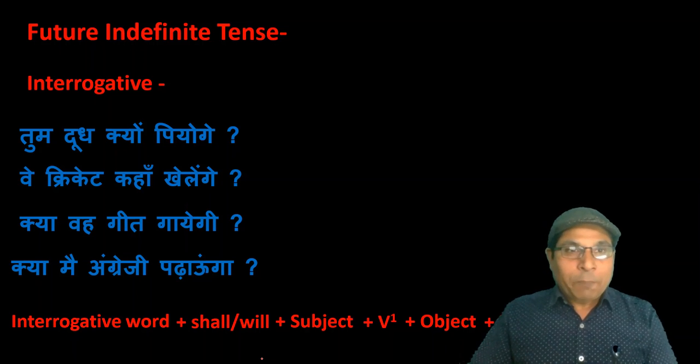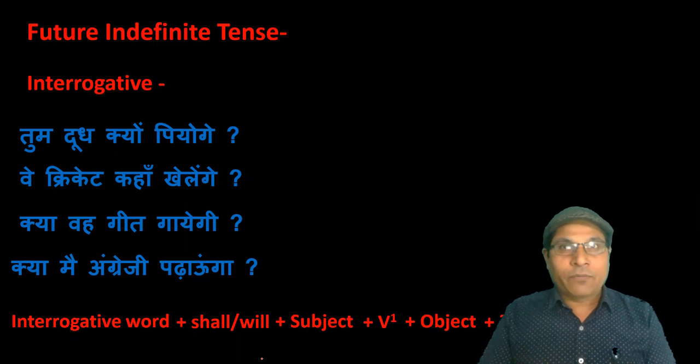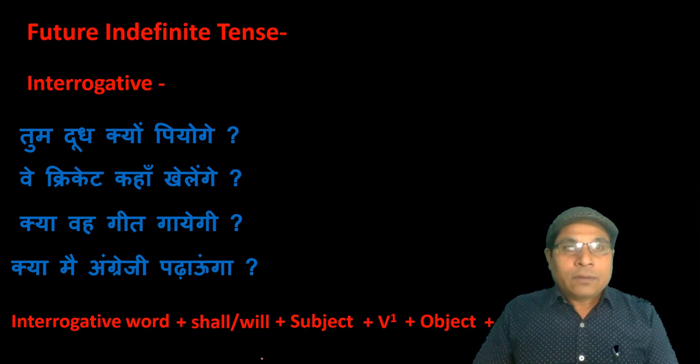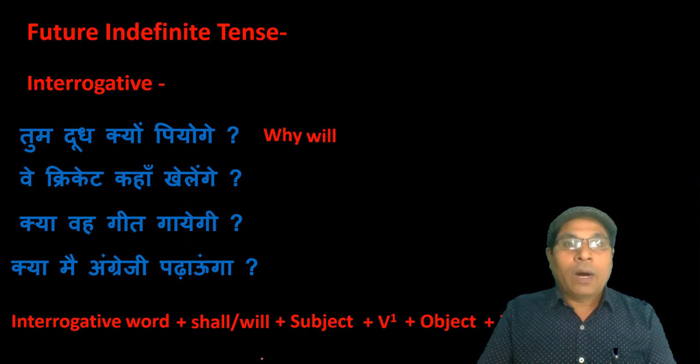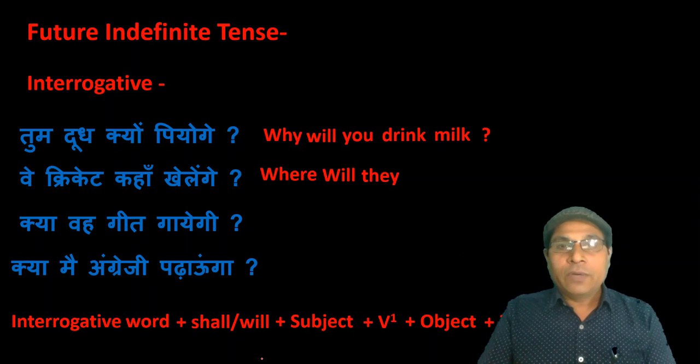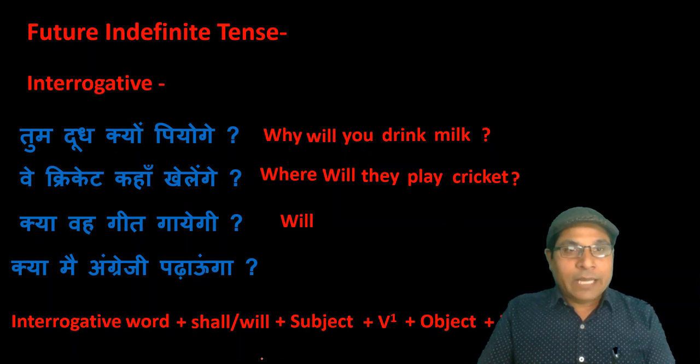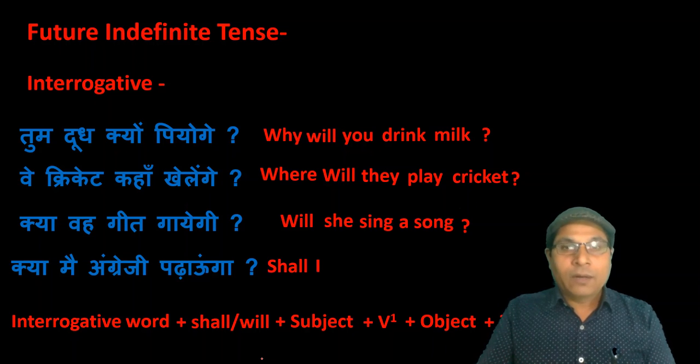As you see in sentence number 4 and sentence number 5, there is no interrogative word like what, when, why, where within the sentence. That is why in this sentence we start with helping verb. First of all, come to the first sentence. तुम दूध क्यों पियोगे? Why will you drink milk? वे क्रिकेट कहाँ खेलेंगे? Where will they play cricket? Here, the sentence will start with helping verb. Just I have told you. Will she sing a song? क्या मैं अंग्रेजी पढ़ाऊंगा? Shall I teach English?